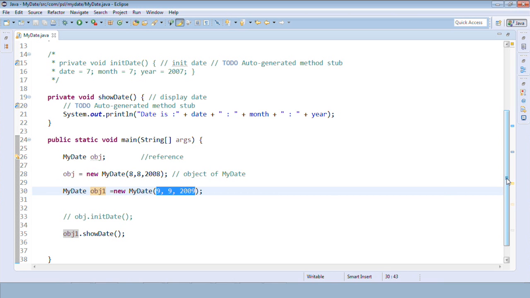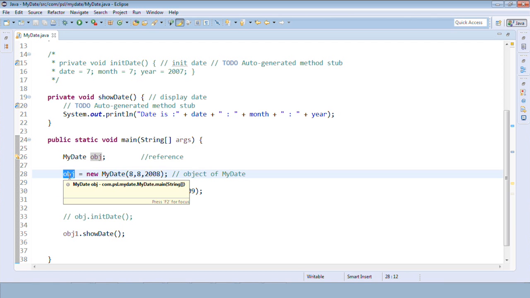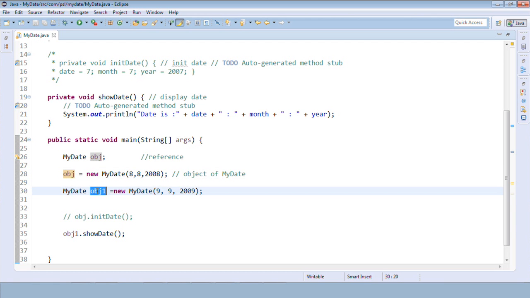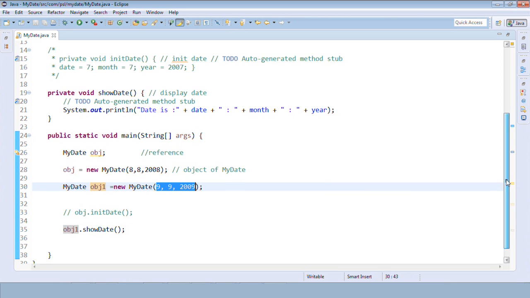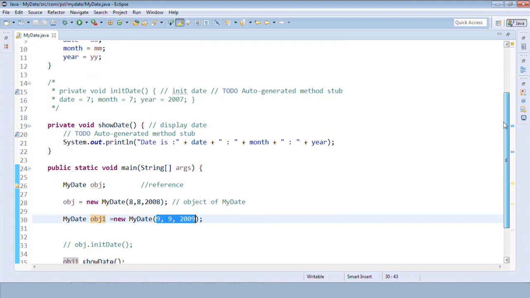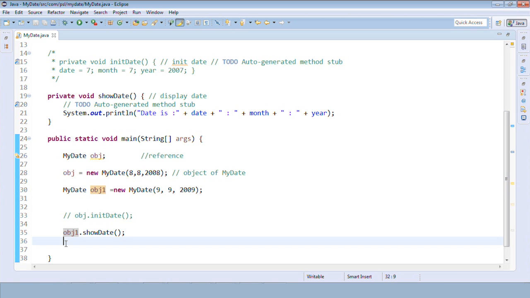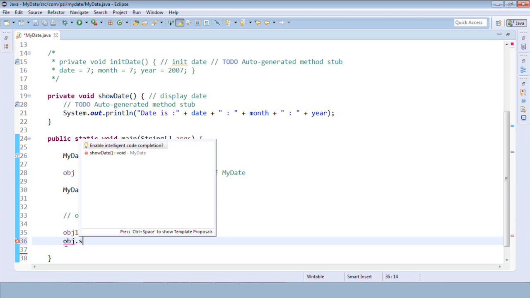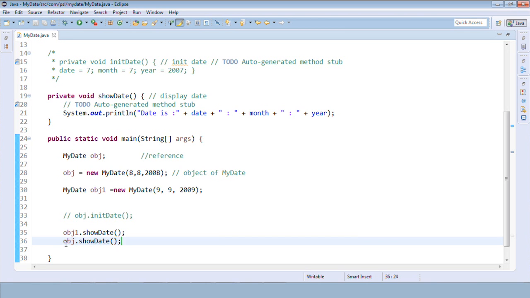Okay, so this means what? Every object has its state. As I change the object, the values will change. So with this OBJ I'll always get these values, and with this OBJ I'll always get these values. Fine, and that's why we are saying that every object has its state. And that's why if I call a method on OBJ, I'll get those specific values.